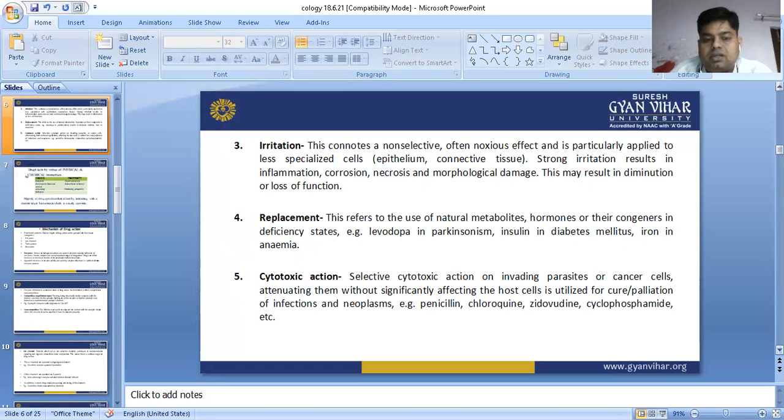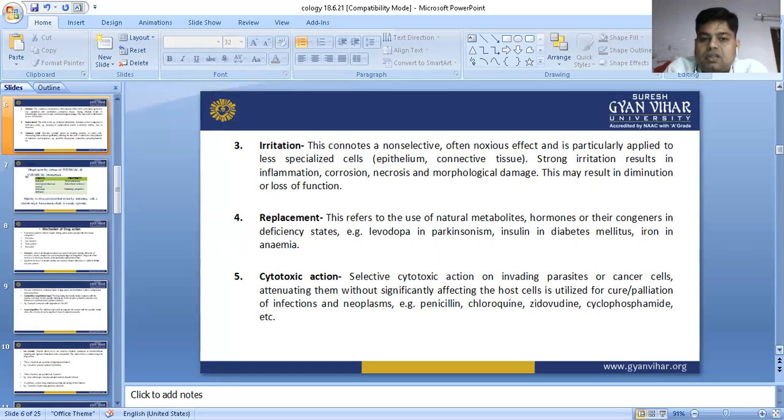Strong irritation results in inflammation. With strong irritation the capillary permeability will increase, and if we continue to scratch our skin, that is called inflammation. Corrosion, necrosis means cell death: the cell is unable to perform its function, it will necrose, with morphological damage. This may result in diminution or loss of function.